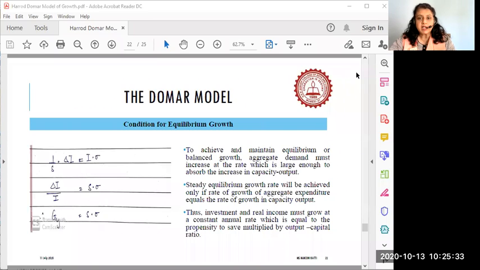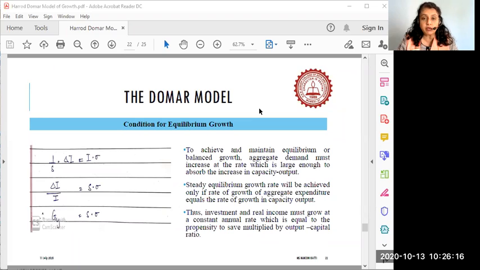Okay, right, class. Now we will try and understand the last part of the Domar model, which is called the condition for equilibrium growth. Condition for equilibrium growth means that if the economy has to grow on a steady path which is going to remain sustained, sustained means once you reach that high level of growth, you're going to maintain it, and from there onwards the economy will still continue to grow. That is called an equilibrium sustained growth path.